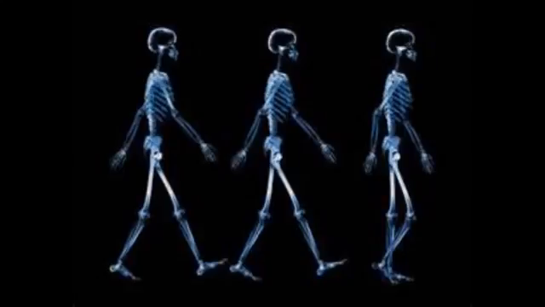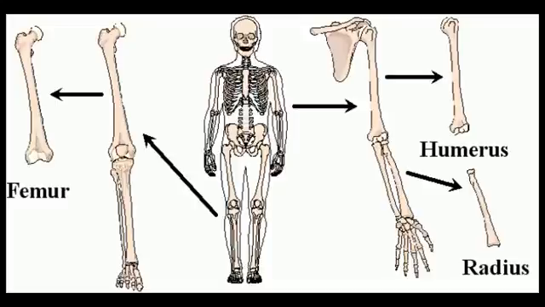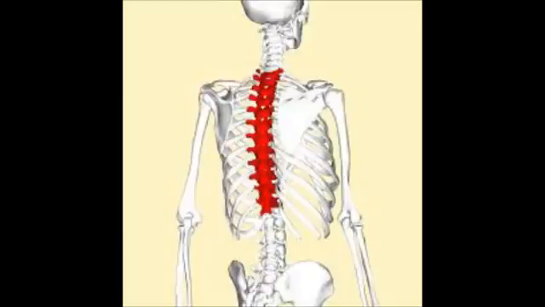The bones of the musculoskeletal system are categorized according to their appearance or shape: short, long, flat, and irregular. For example, the humerus, or bone of the upper arm, and the femur, or thigh bone, are long. The vertebrae, which function to protect the spinal cord, are irregularly shaped.